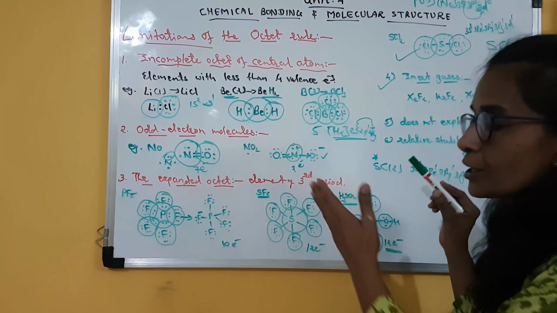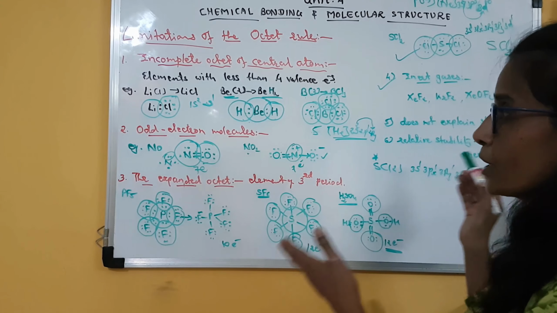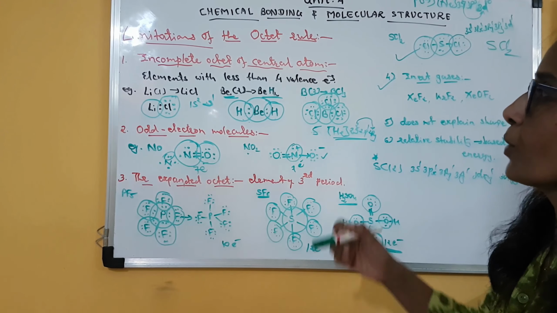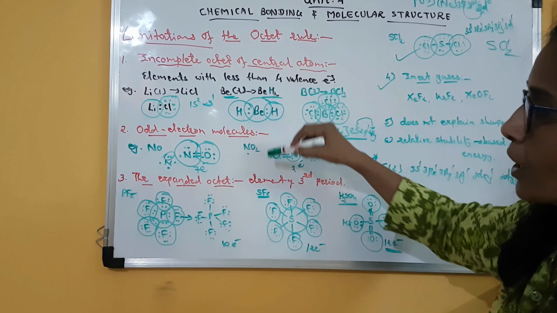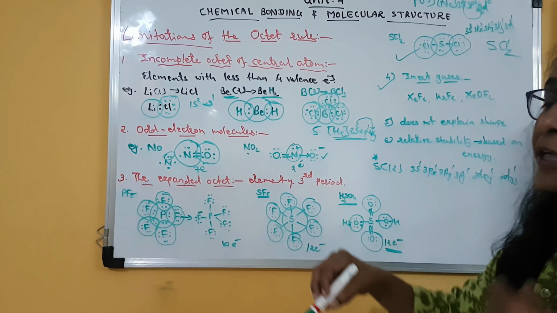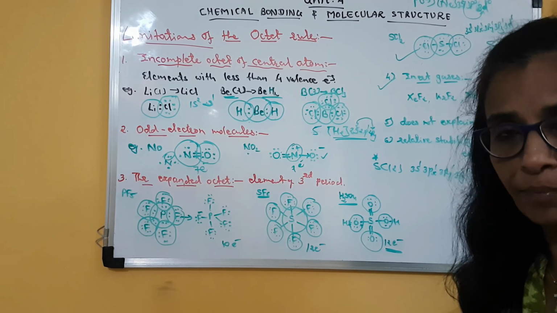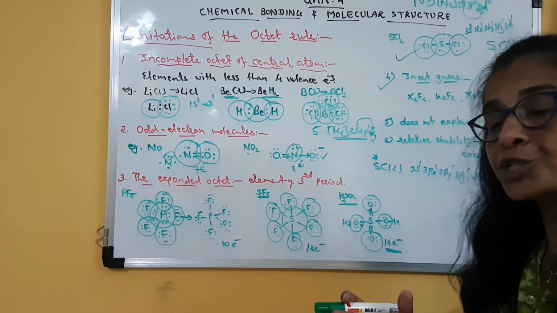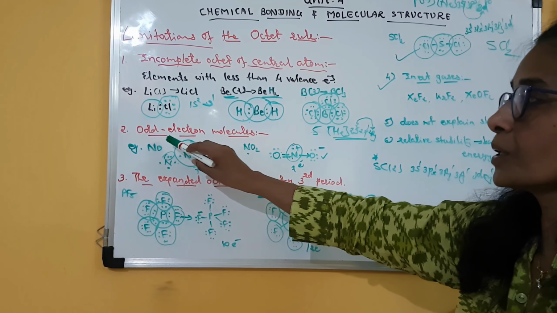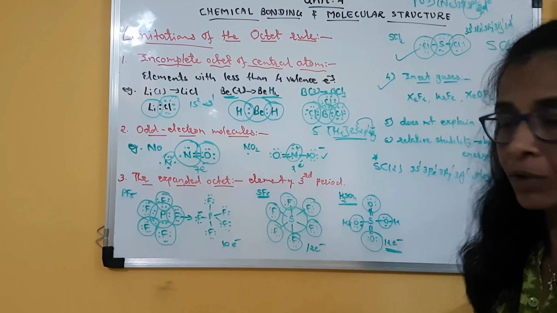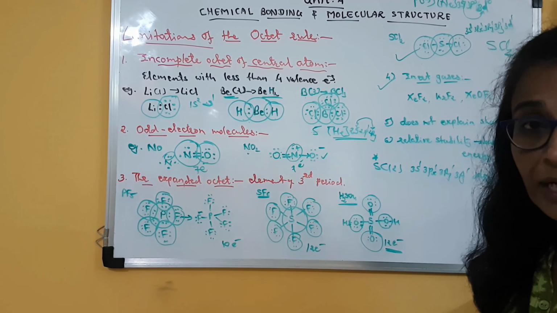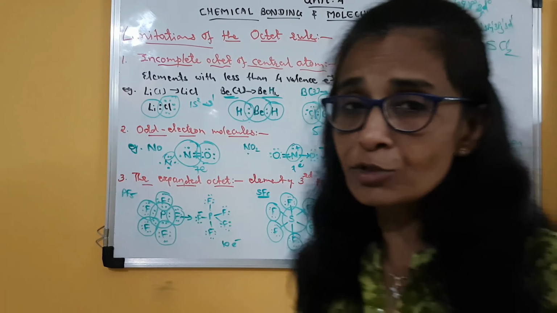You can be asked in 3 marks questions, then you have to write all the limitations, or you can be asked any one of these in a 2 marks question. So you may have to explain, giving an example, the limitation of the octet rule in case of an odd electron molecule, or in case of an expanded octet, like that. So in a 2 marks question also it can be asked.